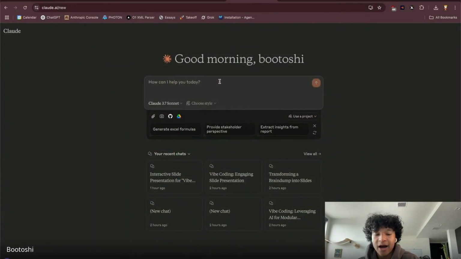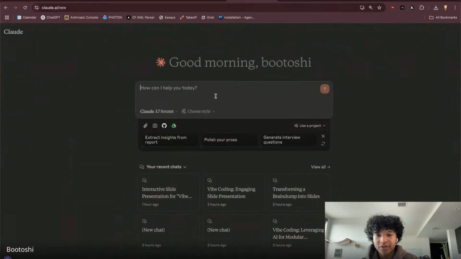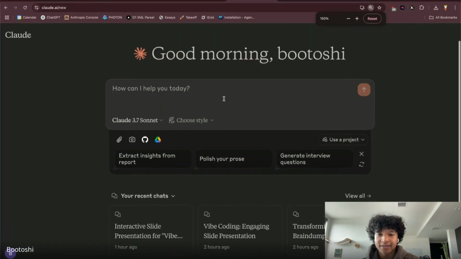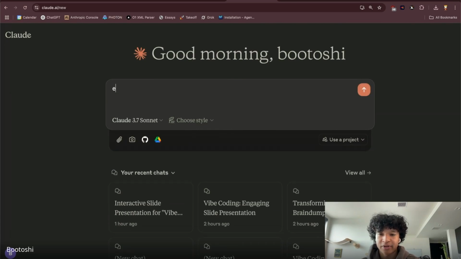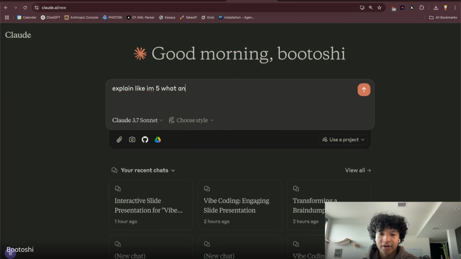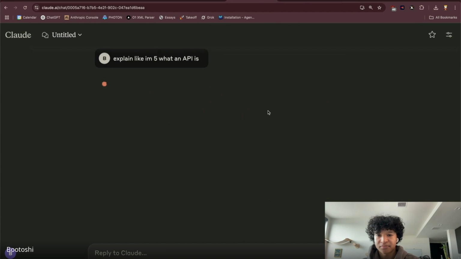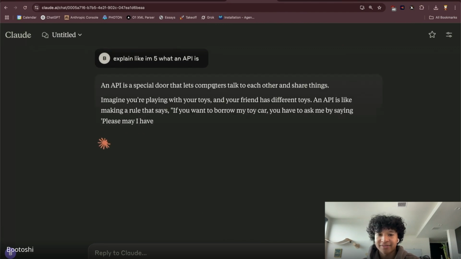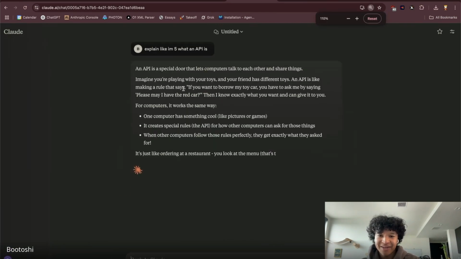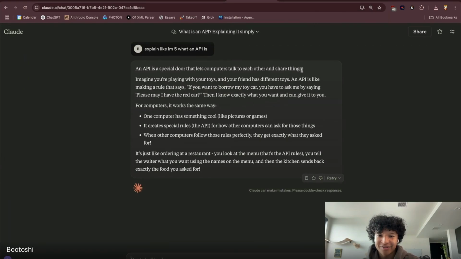But what is an API? You know what's so great? For any question you guys have, you can go to any AI system and ask it, explain like I'm 5 what an API is. This one says an API is a special door that lets computers talk to each other and share things. Imagine you're playing with your toys and your friend has different toys. An API is like making a rule that says, if you want to borrow my toy car, you have to ask me by saying, please, may I have the red car? Then I know exactly what you want and I can give it to you.